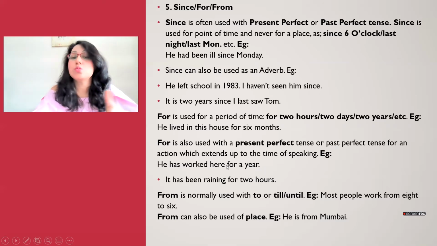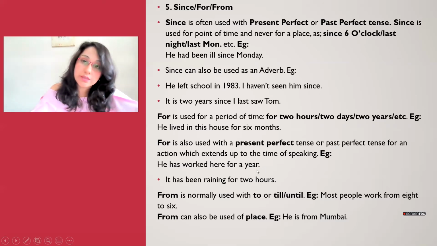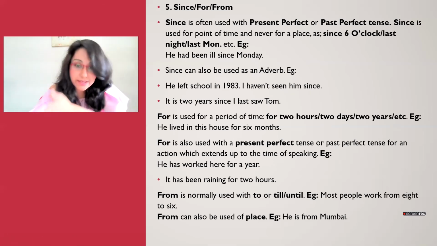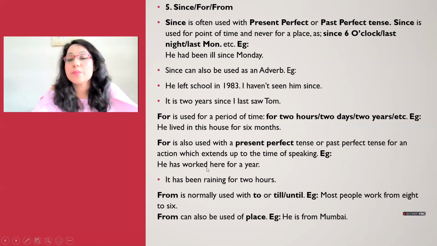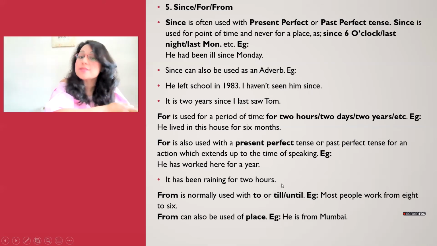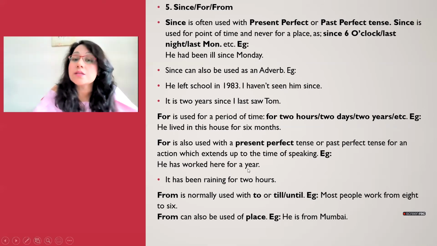And again, when you say he has worked here for a year, you're talking about a time that started in the past till now. So he has worked and he's still here working. It has been raining for 2 hours. So we're starting with something that started in the past and continues till now. So that's when you use for as well with present perfect and past perfect tense.